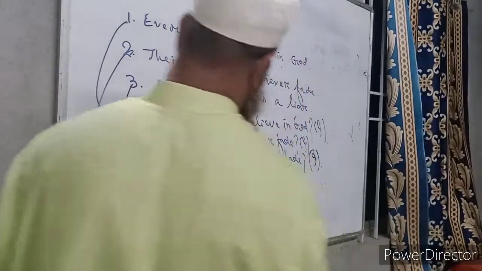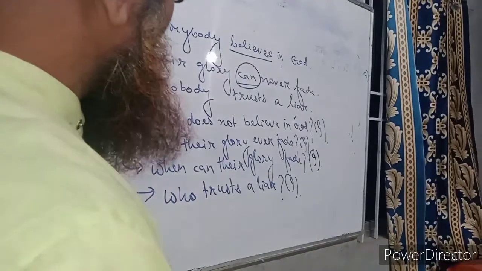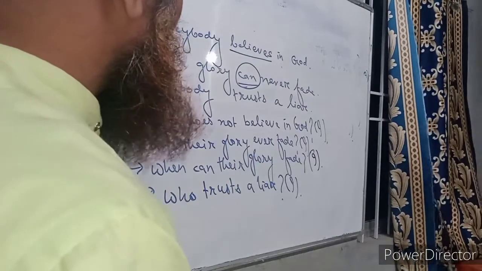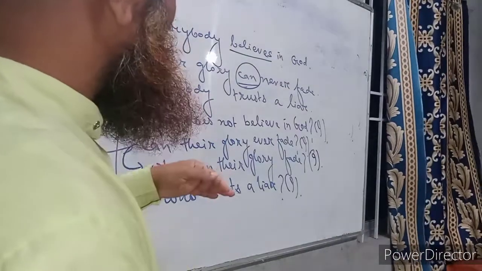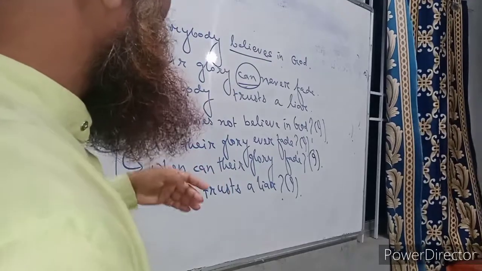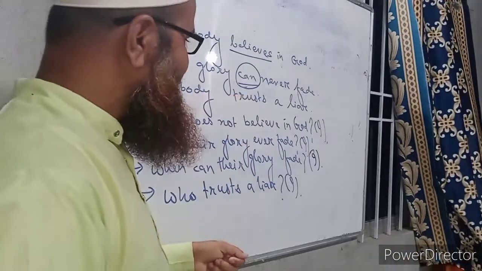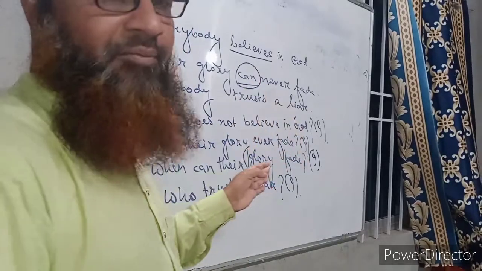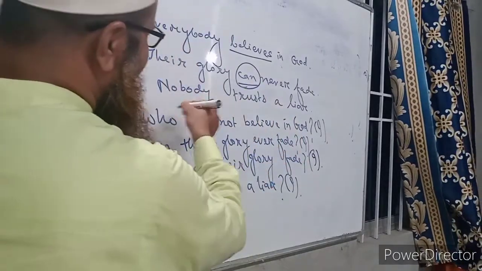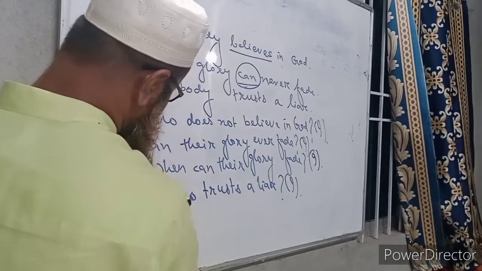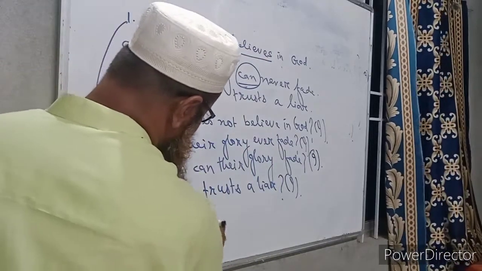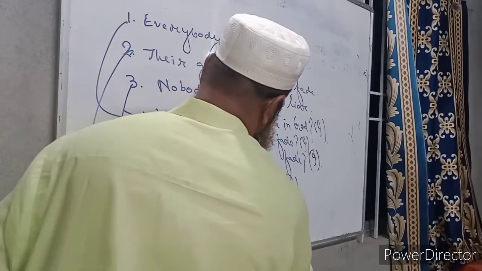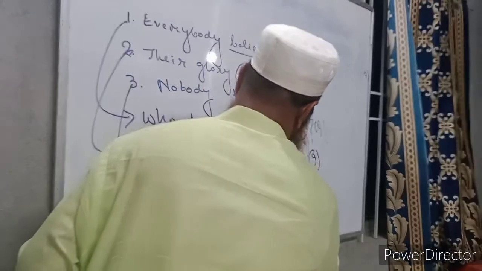And if there is nobody or no one or no man, then we can write in another way also by using anybody. So if we use anybody, then we have to take the help of the do verb. Here is trust, so we should take the help of does. Does anybody trust a liar?